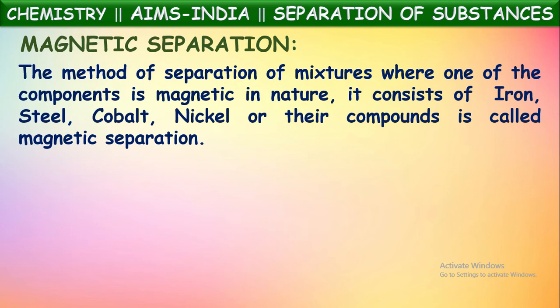These all will be attracted by the magnet, so they are called magnetic substances. These magnetic substances can be separated from non-magnetic material. Non-magnetic material means those materials which won't be attracted by a magnet. So from those, the magnetic material can be separated by using this method called magnetic separation.